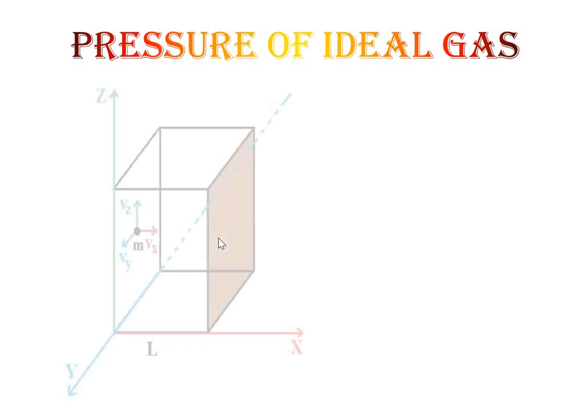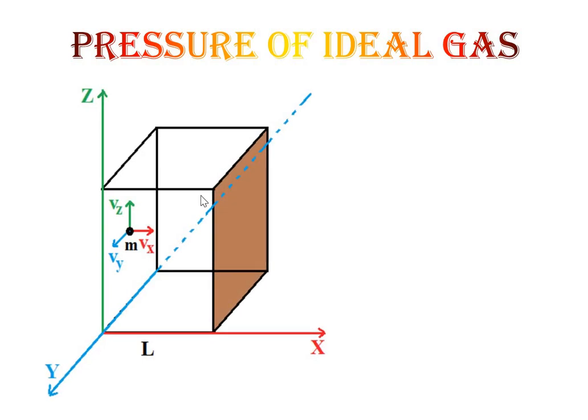Let's see this image. This one is the cube filled with gas molecules. This one is the x-axis, y-axis and the z-axis. Here is a molecule having mass m and moving with a velocity having x component vx, y component vy and z component vz.